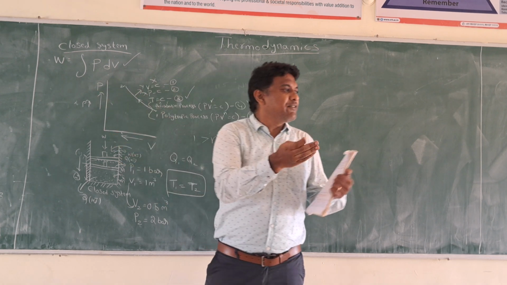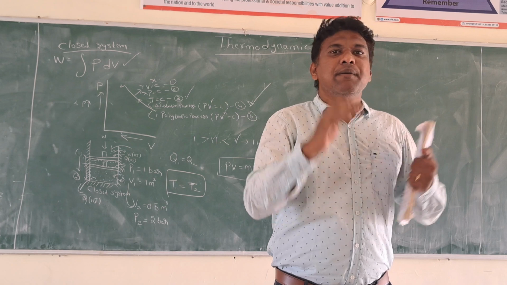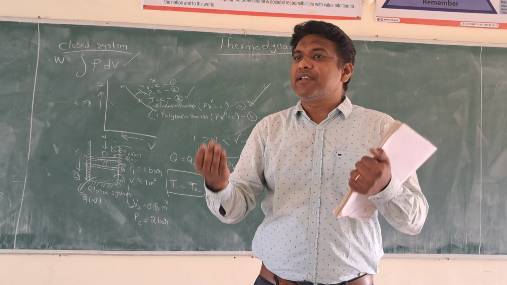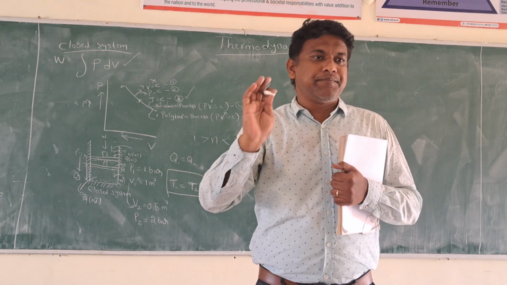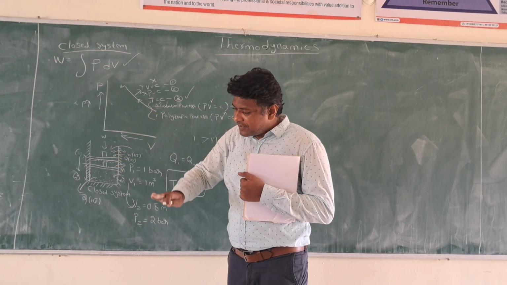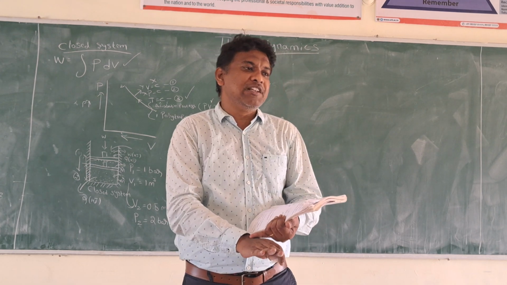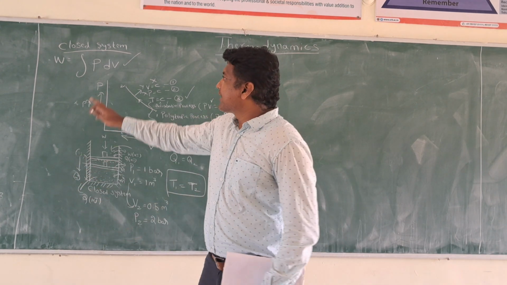How the pressure is varying with respect to the volume, then that much amount of work is done by the system, or that much amount of work is done on the system. So this is where we are doing work on the system. Compression work means we have to give work on the system. Definitely the pressure and volume will change, so I can represent it like this.